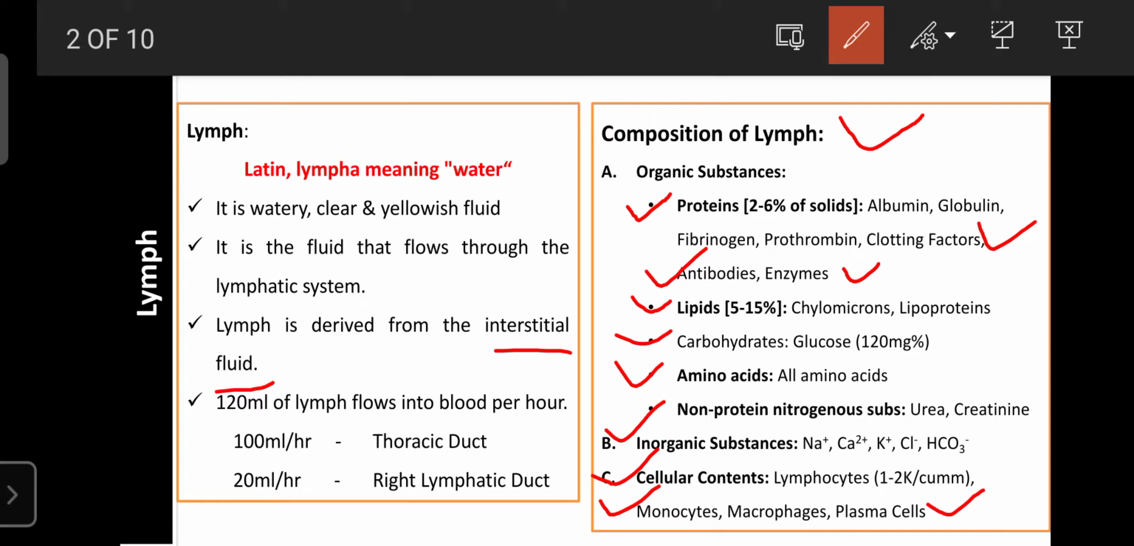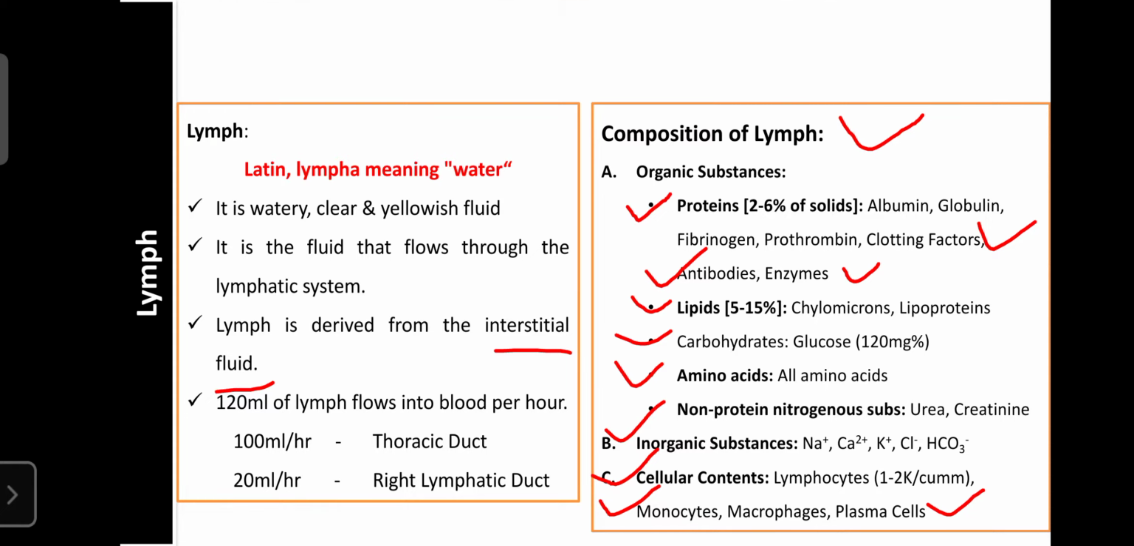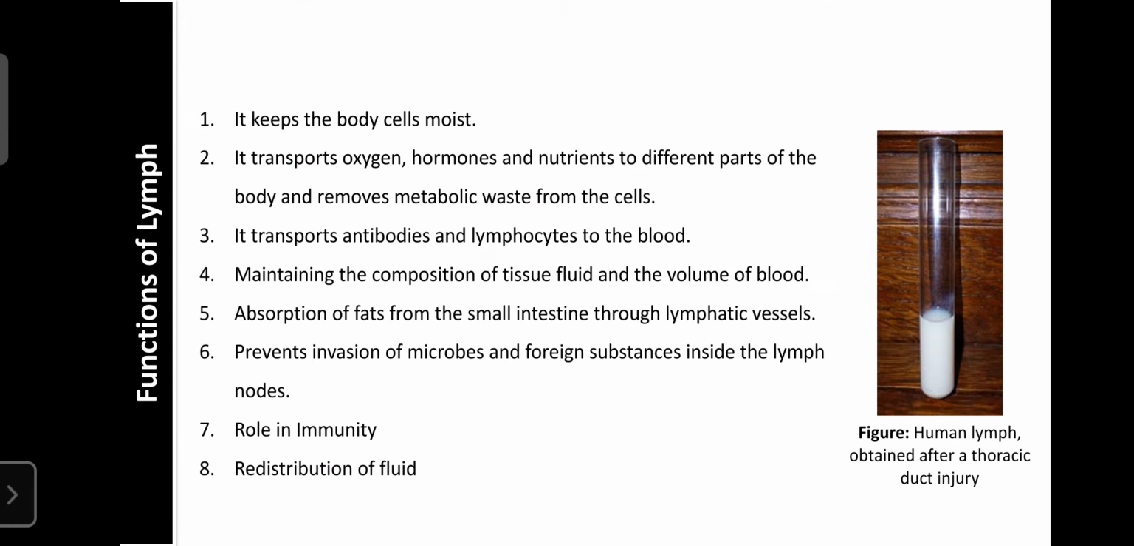And the lymph also consists of plasma cells. That's why it plays an important role in the recirculation of the immunoglobulins, in the regulation of immunity, or in an emergency to fight against microorganisms. Okay, the next topic is the functions of lymph.